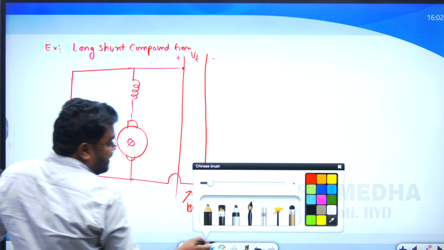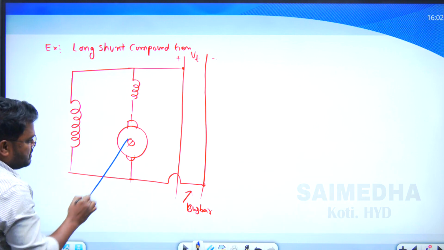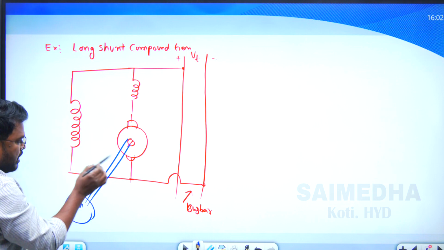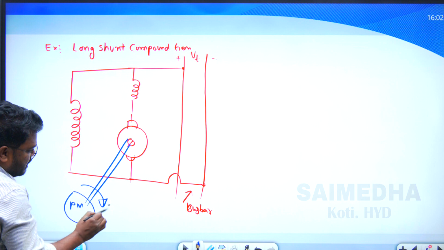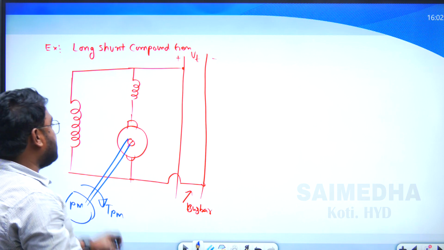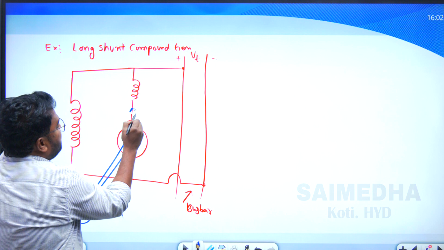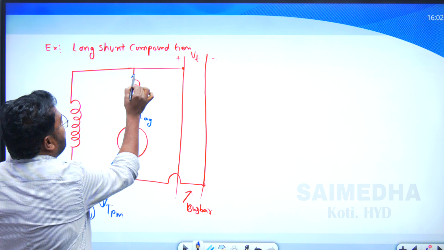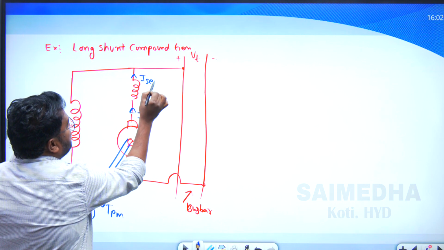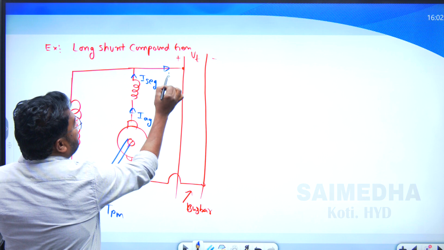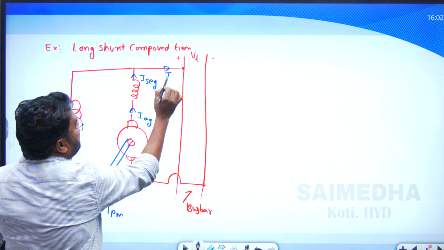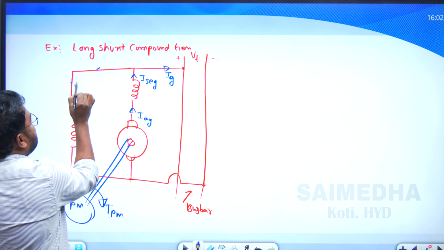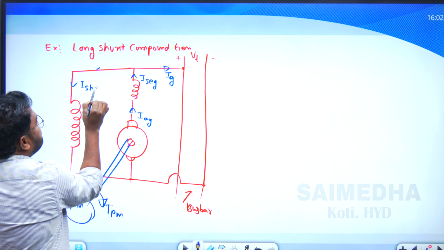Now the prime mover is connected here. This prime mover rotates the rotor of the DC generator at constant speed. From the current point of view, this is the armature current in the case of the generator, this is the series field current in the case of the generator, this is the supply current or delivering current, and this is the shunt field current in the case of the generator.